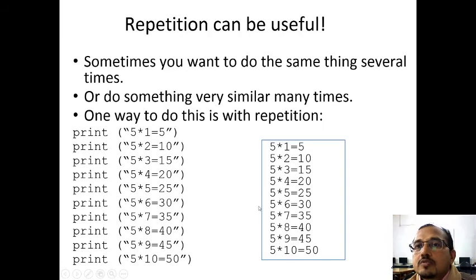Sometimes you want to do the same thing several times, or something very similar many times, like printing the multiplication table of a given number. Here, since each number is multiplied with numbers 1 to 10, it is possible to repeat the statements manually like this, and we can get this output.